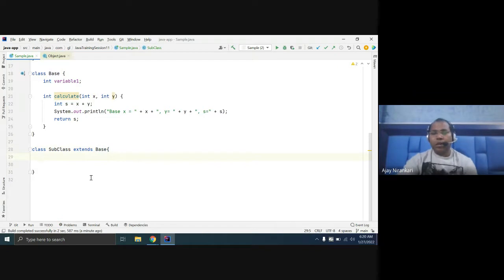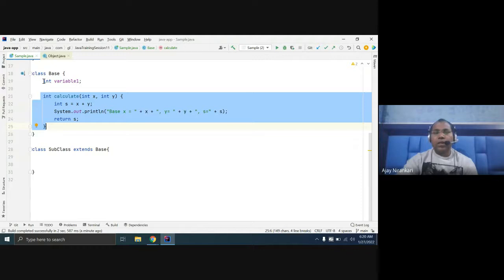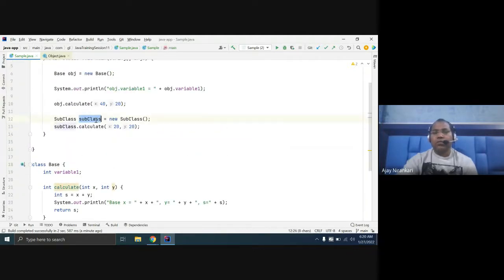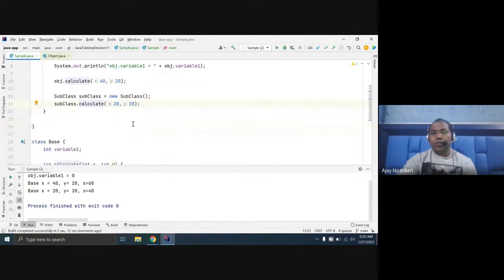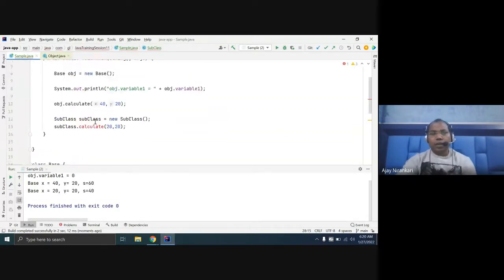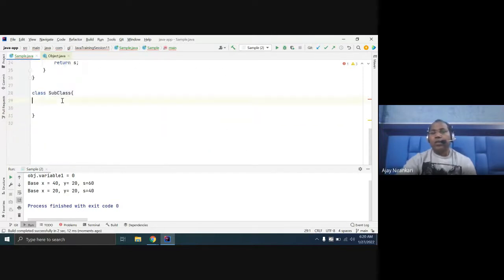Done. Now this subclass gets the method and the variable from the base object. So now you notice that from this subclass you can still invoke the calculate method. There is no problem. If you are not writing this line of code, you are not making any inheritance. Then the compiler doesn't know about the calculate method and says cannot resolve the calculate method, because the subclass has not defined anything here.